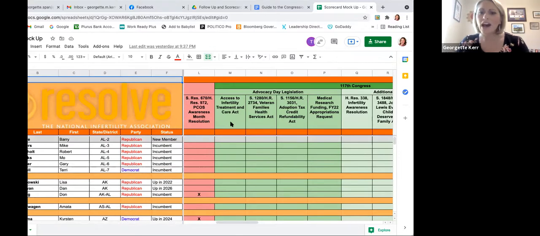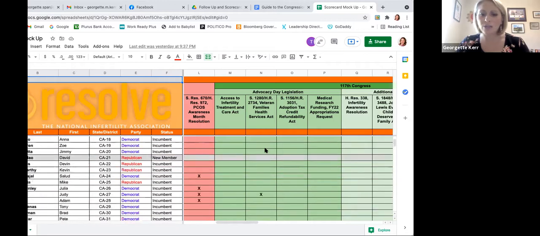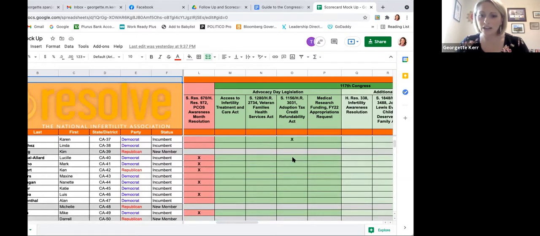But hopefully, when you check the scorecard again closer to Advocacy Day, there'll be a couple more co-sponsors marked in this column. We're also going to be advocating for the Veteran Families Health Services Act. This bill has already been introduced in both the Senate and the House, so you have all of your co-sponsors marked here. The third Advocacy Day bill this year is the Adoption Tax Credit Refundability Act. So again, all of your co-sponsors are marked here.